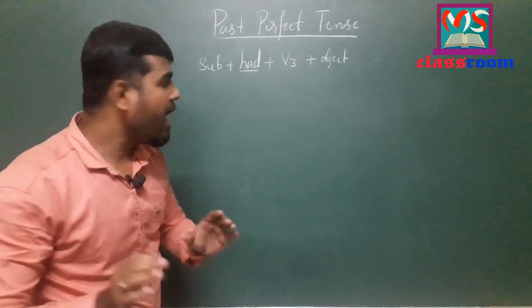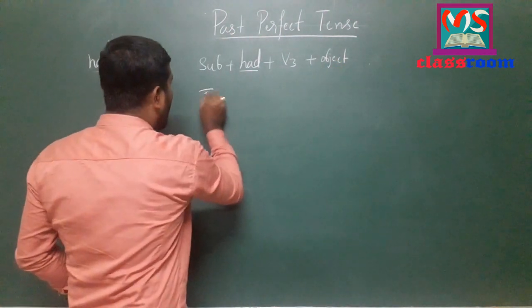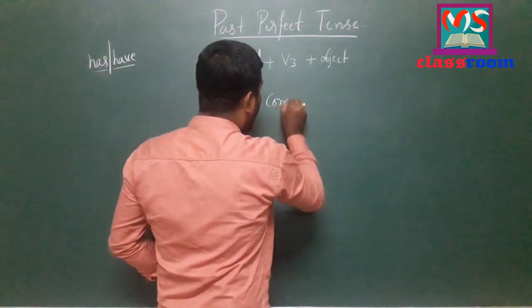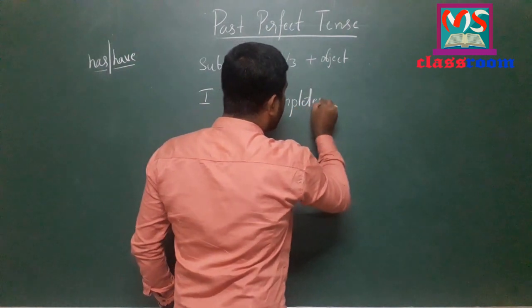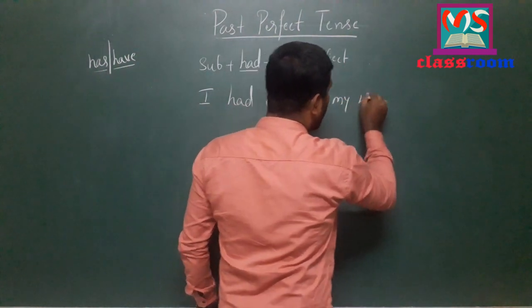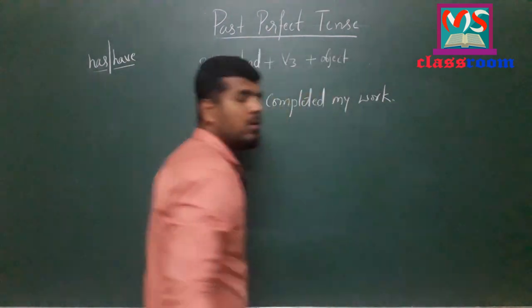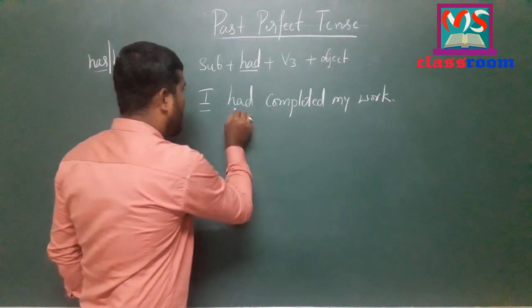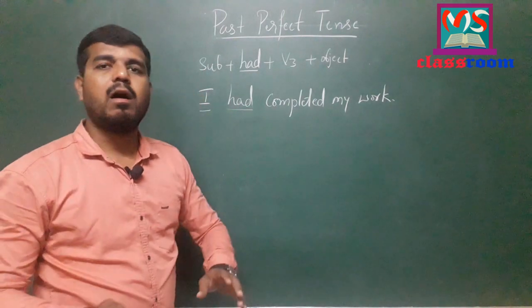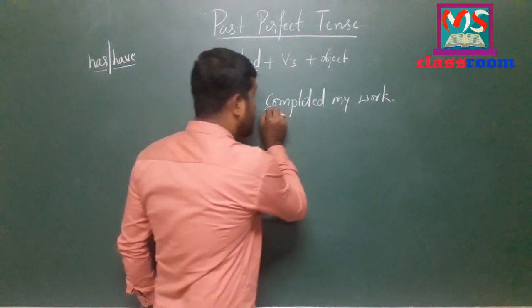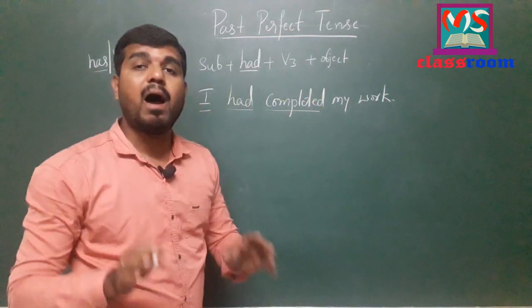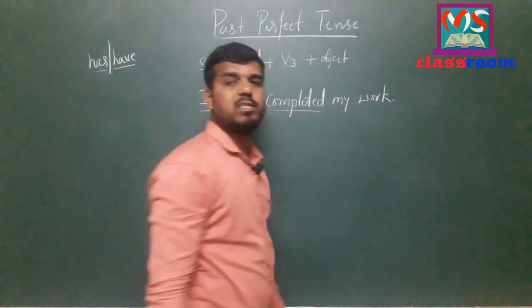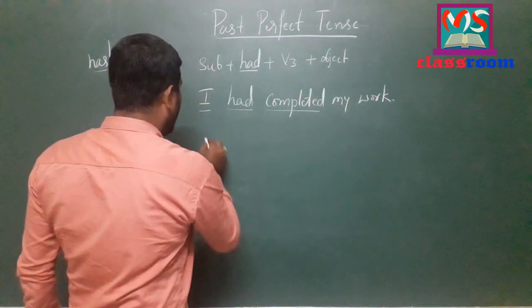Look at here, I write an example here. I had completed my work. Look at here, I is the first person singular subject and had is the past form of the have form helping verb and completed is the past participle form of complete, and my work is the object of the sentence.